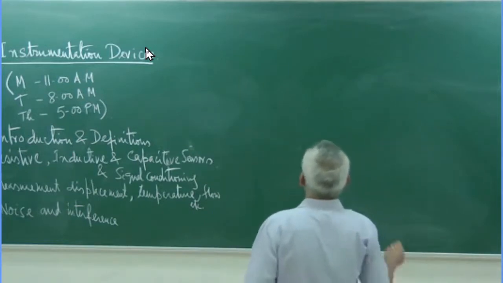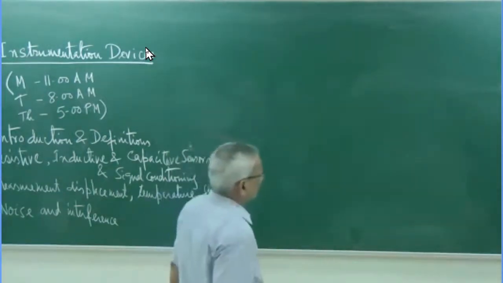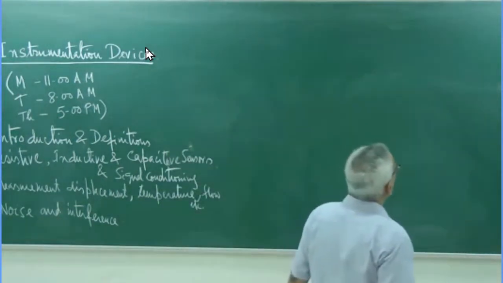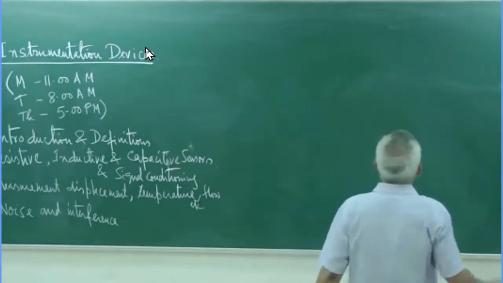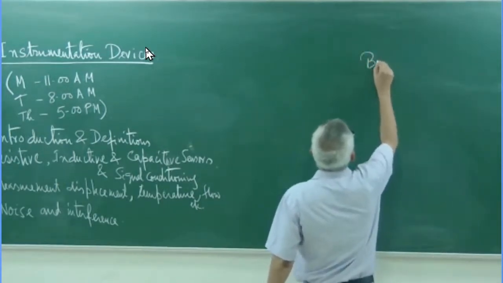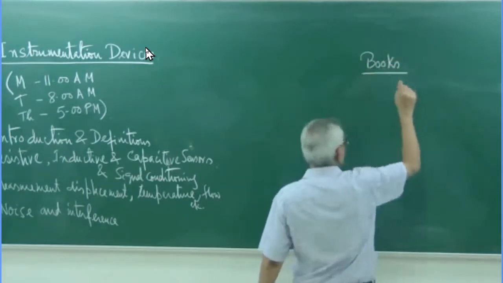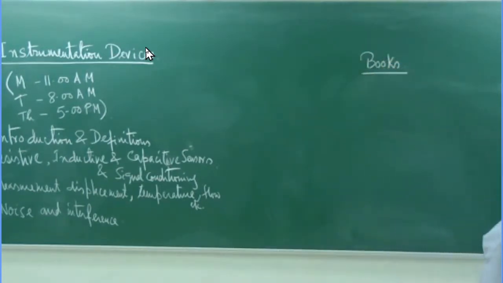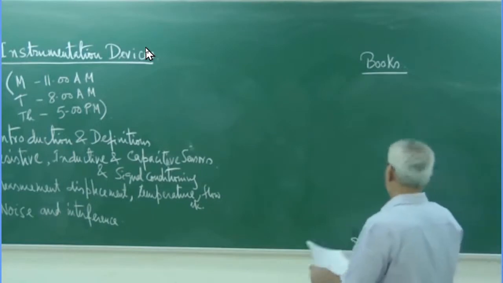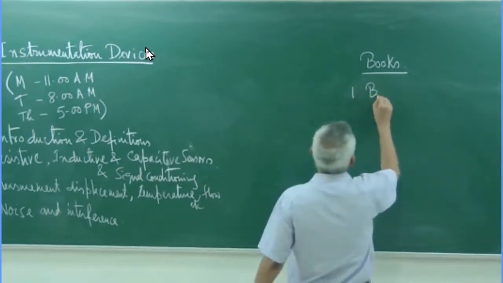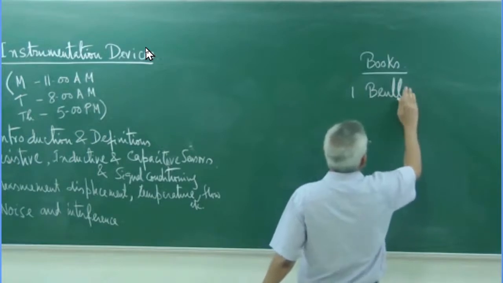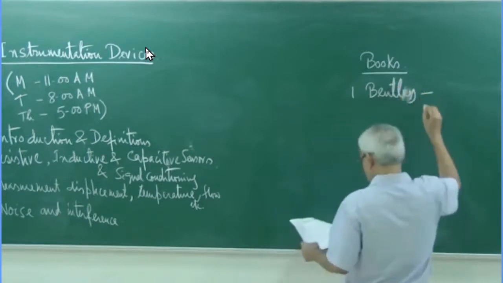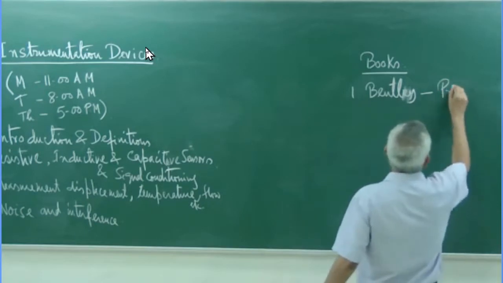And regarding the books, for this course we will find a number of books, but I will be following just a few books which we may find useful. Of course, there are some more useful books, and if we require, I will refer to those books. But if you want to purchase some book or see one, number one, I will call this book, Bentley, Principles of Measurement Systems.